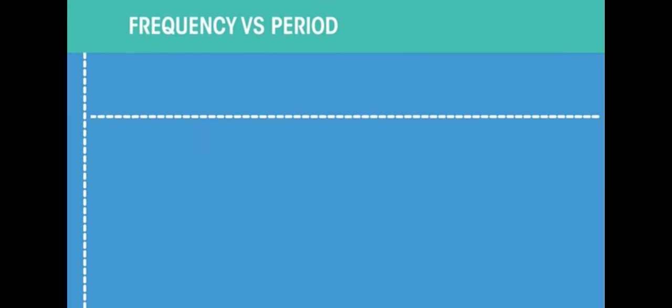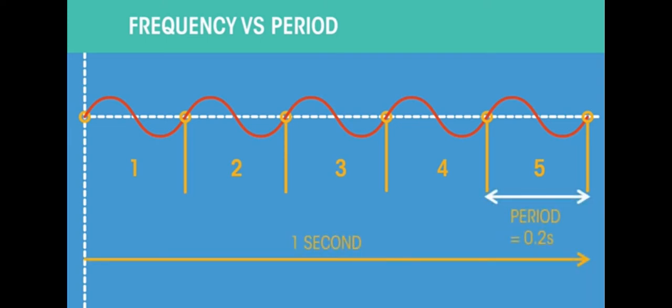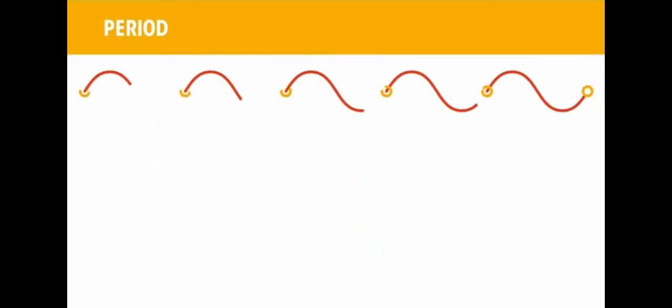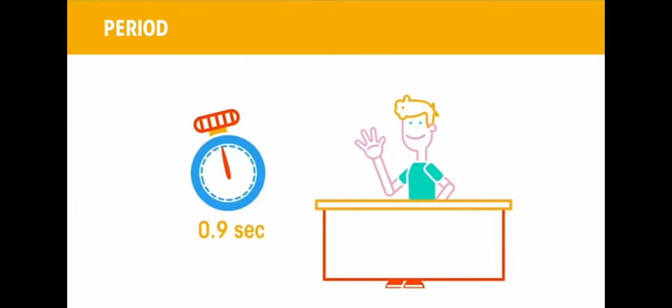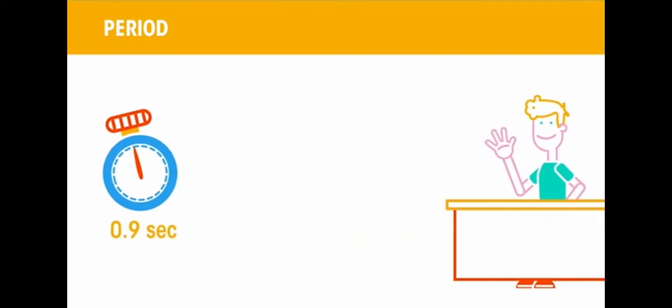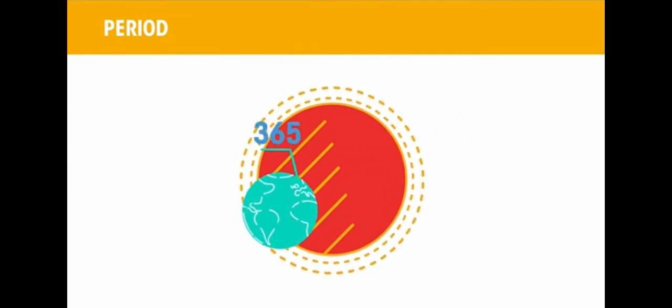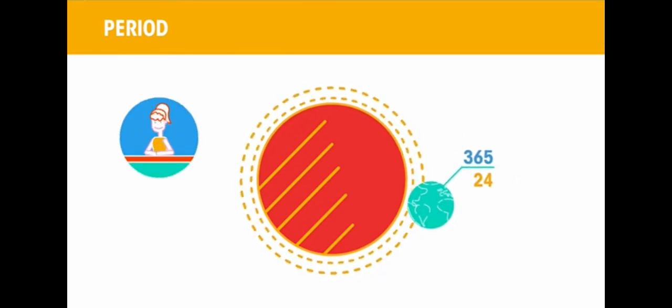The frequency and period are often confused. The frequency refers to how often something happens, whereas the period refers to the time it takes to happen. The period of a wave is the time for one complete cycle, so the time taken for one person to stand up, wave, and sit down. This would be measured in seconds. When something happens repeatedly, we say that the event is periodic and refer to the time for the event to repeat itself. The period of the Earth to orbit the Sun is 365 days. The period of a day is 24 hours. The period of a typical class at school is 45 minutes.